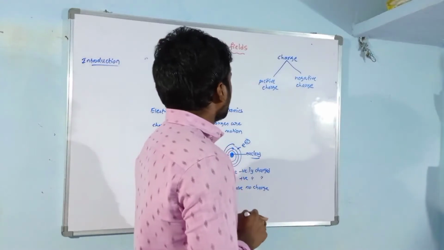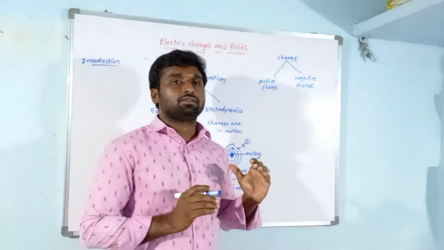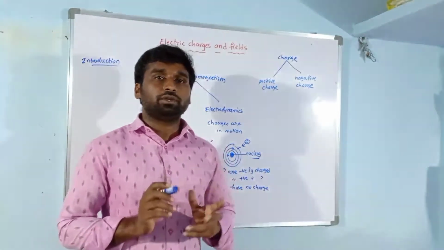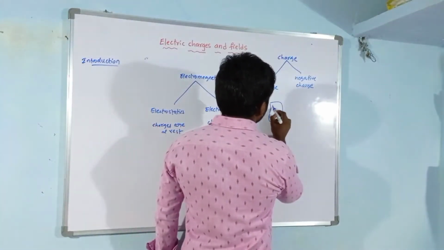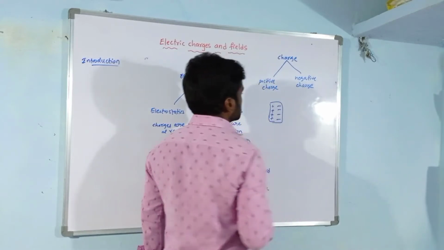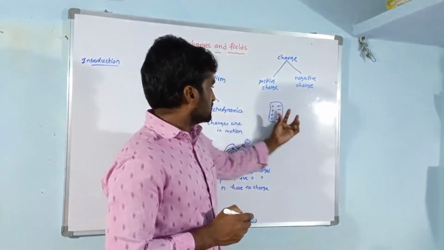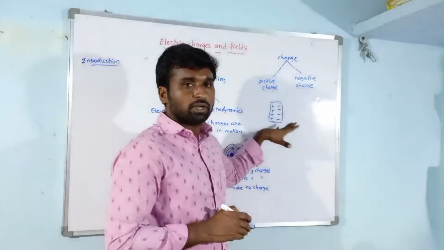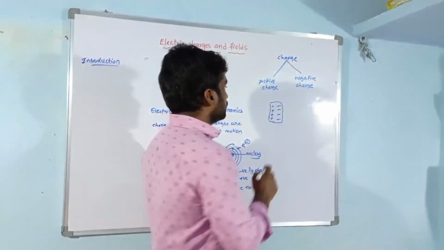Okay, so when a body contains an equal number of protons and an equal number of electrons, then that body is said to be neutral. For suppose a body has 4 protons and 4 electrons, it has an equal number of protons and electrons, so this body is said to be a neutral body.